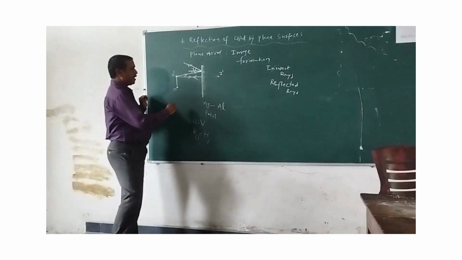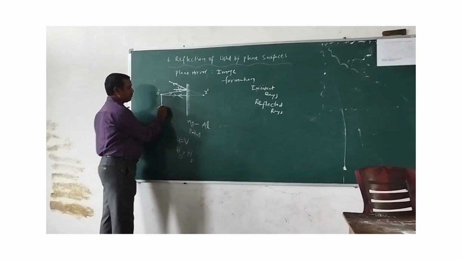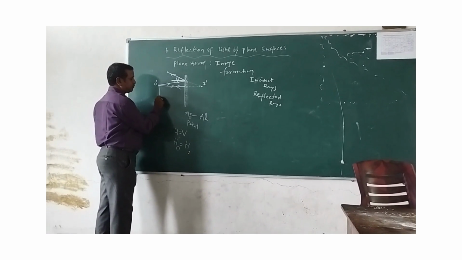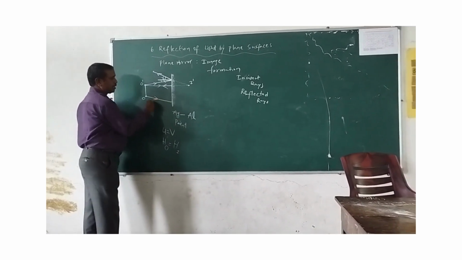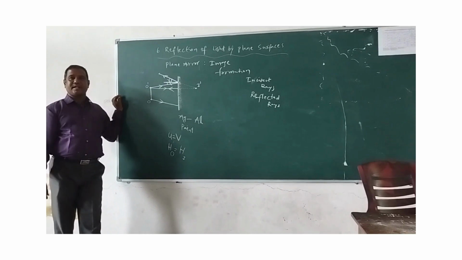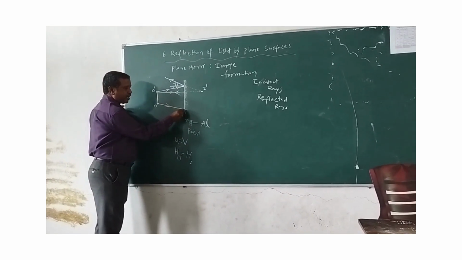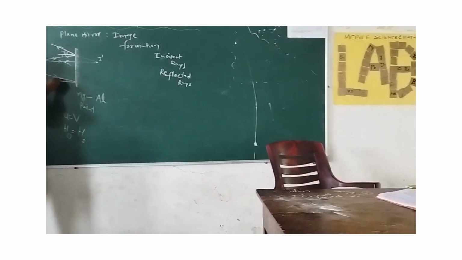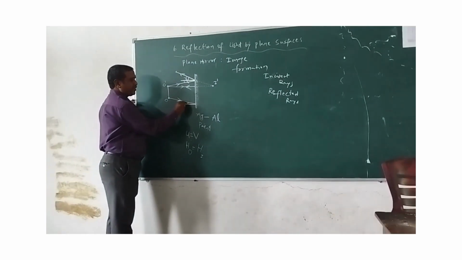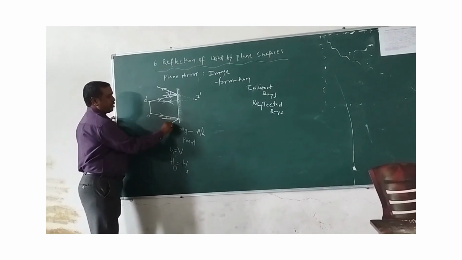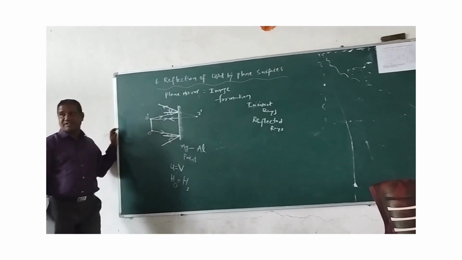Now, again you take another ray from the bottom position, like this. Right, so you can understand now. This is the incident ray. At what angle is it incident? You have to understand that. You take a point of incidence, a normal. So this is the angle of incidence, and this is the reflected ray, the angle of reflection.